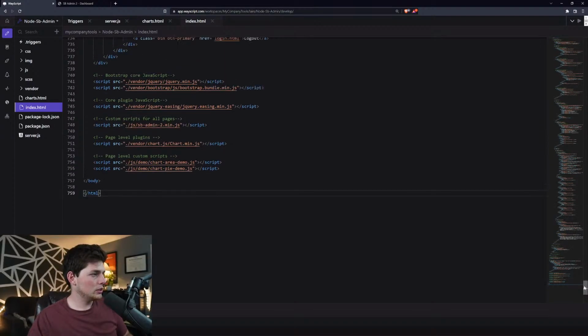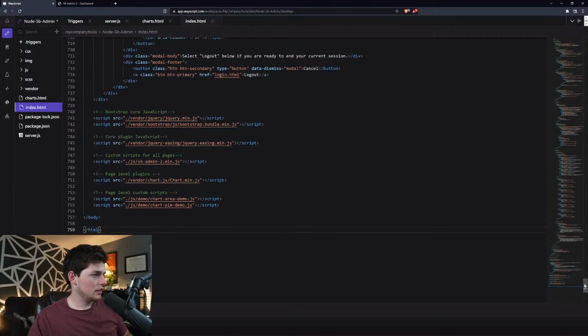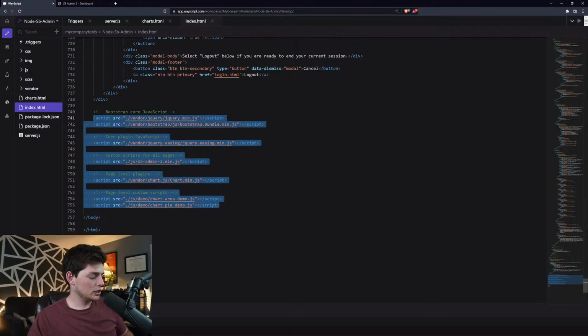So for anyone jumping in, what we're doing is we're creating a Node Express server, and I want to host SBadmin on this Node server. I'm choosing to do this with Node Express because we've been recently very focused on something called a flow state.